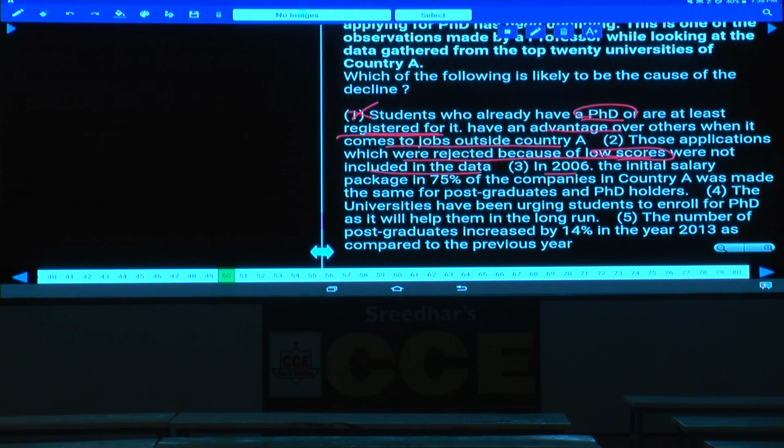In 2006, the initial salary package in 75%, that means 3/4 of the companies in country A, here he is talking about this country, was made the same for postgraduate and PhD holders. As there is no differentiation between these two, then why go for this one? Hence, they are not showing any interest because they are treating the postgraduate students and the PhD students on par, so they are not preferring to go for it, isn't it? Hence, what is your answer here? Choice 3 is the answer.